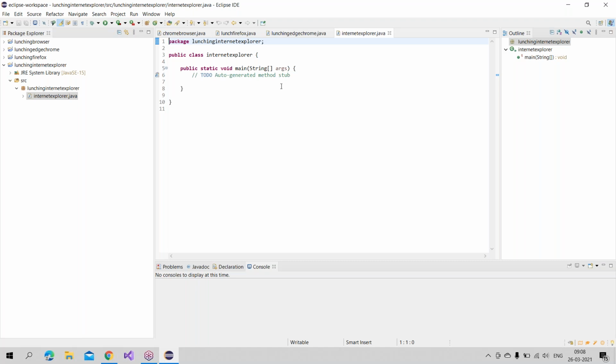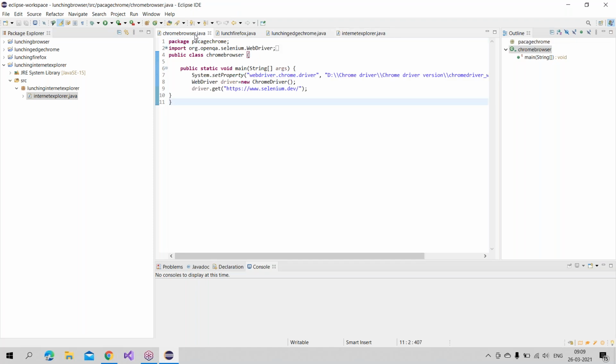Can you launch the Chrome browser, sir? I have a doubt. It's mentioned that a browser-specific driver, the Chrome driver, Selenium Firefox driver, Gecko driver, and IE driver will be there, right? You are downloading all the things from there. How are you getting new ChromeDriver? We are importing, right? Yesterday also we discussed importing org.openqa.selenium.chrome.ChromeDriver.